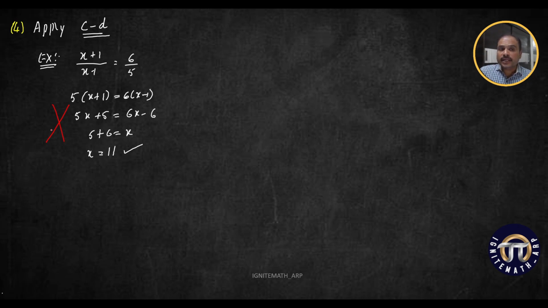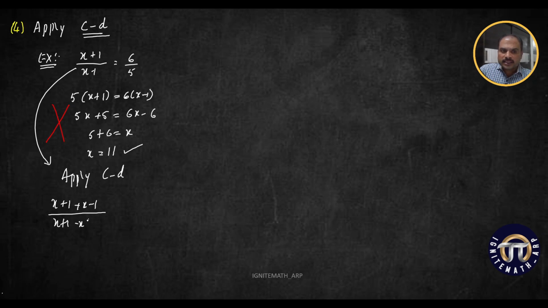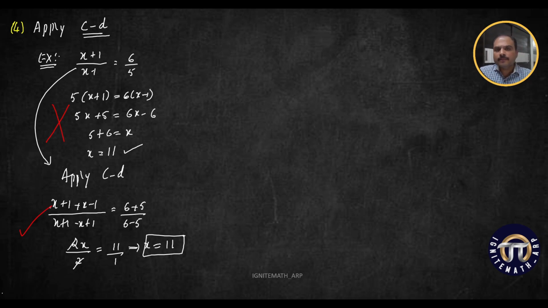What you are expected to write? You are expected to write from this step. Apply componendo and dividendo. x plus 1 plus x minus 1 by x plus 1 minus x minus 1 is equal to 6 plus 5 by 6 minus 5. Then over here 2x by 2 is equal to 11 by 1. So 2 gets cancelled. You are getting the answer as 11. So this is what is expected in the exam.